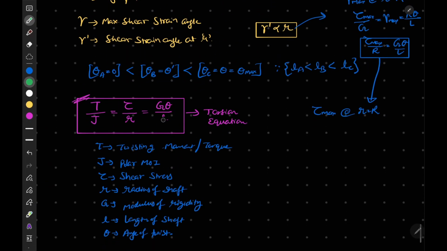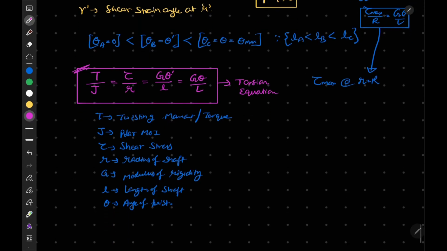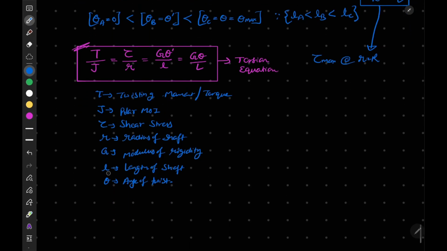This should be our capital L, because I have used theta here. Or if I want to use small l, this should be theta dash. So T by J is equal to G theta by L, and here L is the length of the shaft.